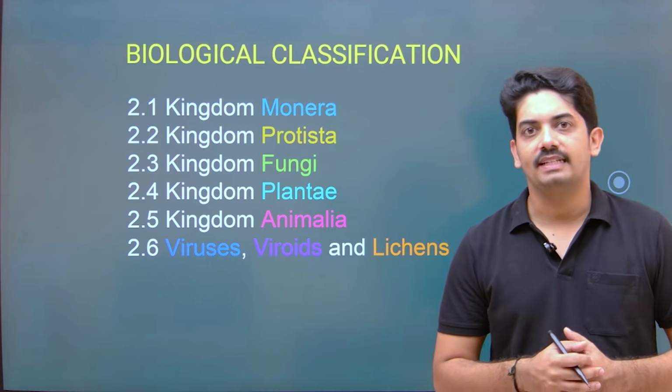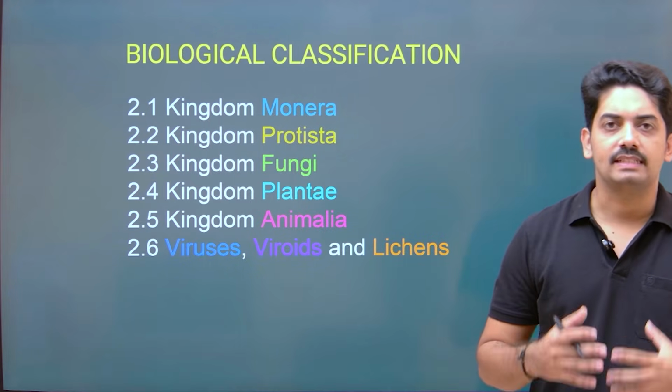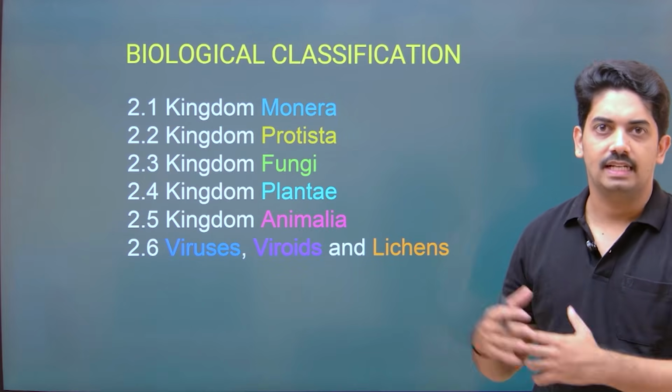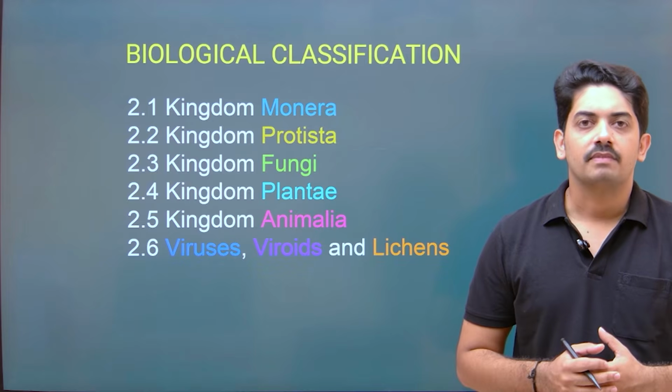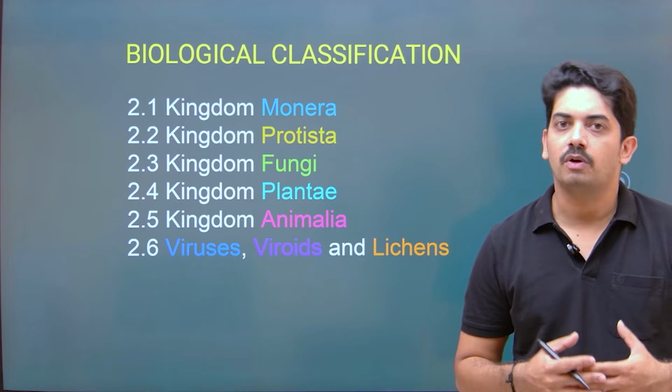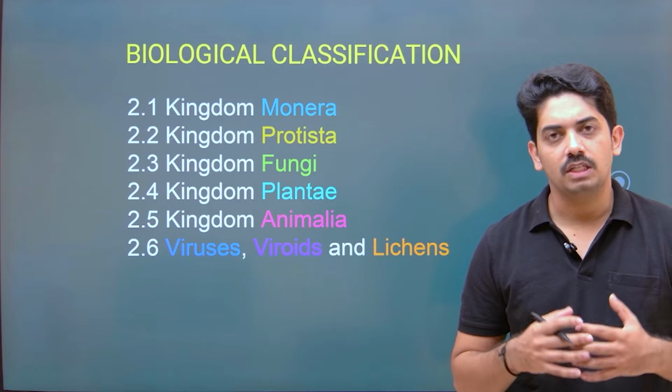Now we will try to understand what is discussed in the topic biological classification in a more detailed way, which will help you to understand for the theory exam as well as for the competitive exam.